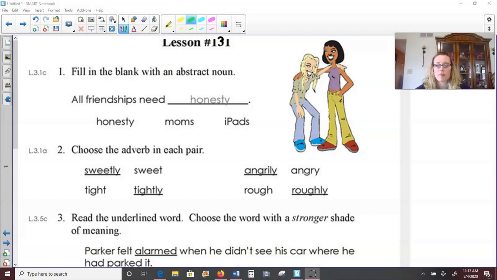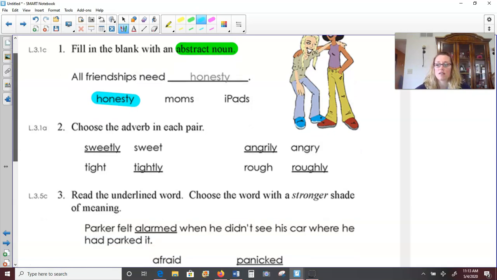Number 1, fill in the blank with an abstract noun, a person, place, or thing we can't physically see. All friendships need honesty, all friendships need moms, or all friendships need iPads. Well, you might think that in order to communicate with your friends you need an iPad, but that would be a concrete noun. So we're going to go with honesty. Honesty is something we can't physically see, but we know it is a thing that we can have and exhibit. We just can't see it on its own.